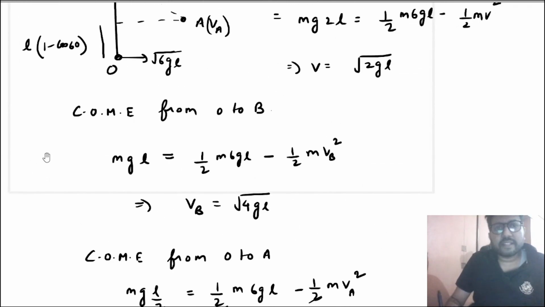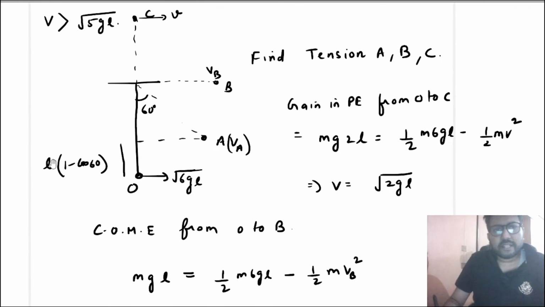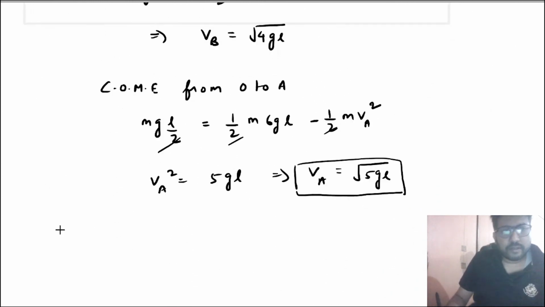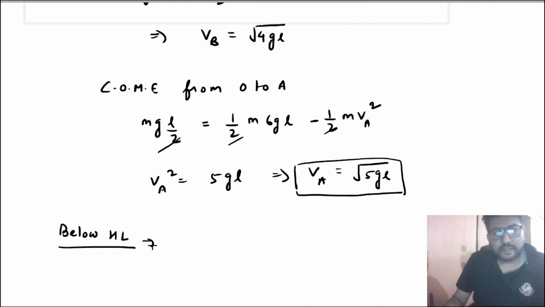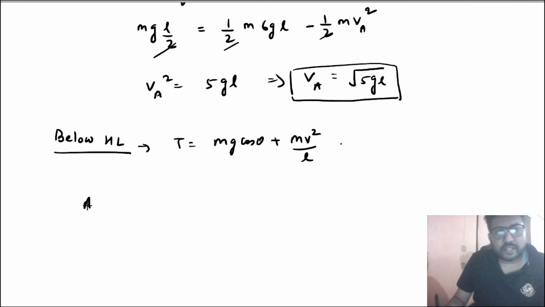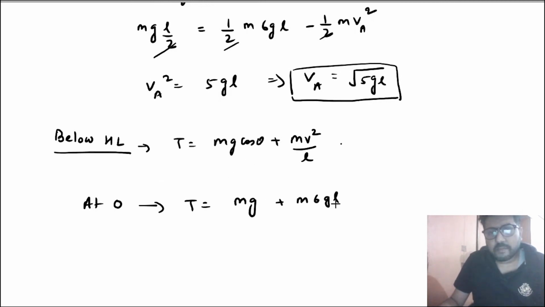Now we need to find the tension. So to find the tension, you know that below the horizontal line, tension is mg cos theta plus mv square by L. So at point O, which is below the horizontal line, tension will be mg, since theta is 0 degrees at point O, so mg plus m 6gL by L, and that is equal to 7 mg.